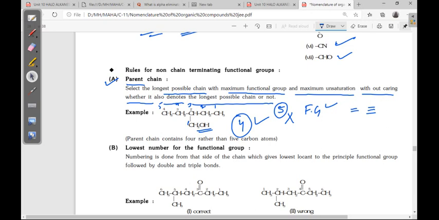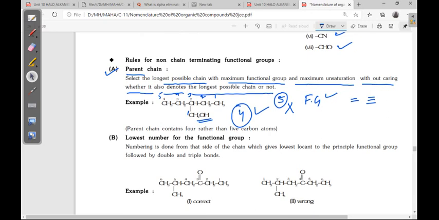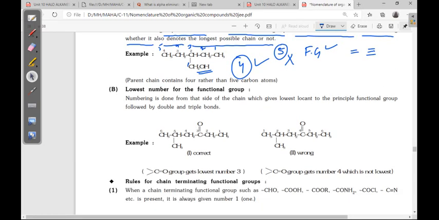Next, lowest number for the functional group. This is the lowest locant rule. See here, a methyl is at the second position, but the functional group is at the third position. According to alkane nomenclature, we would follow left to right, but here the functional group is the major preference, then the double bond, then the triple bond, then the single bond and normal substituents.